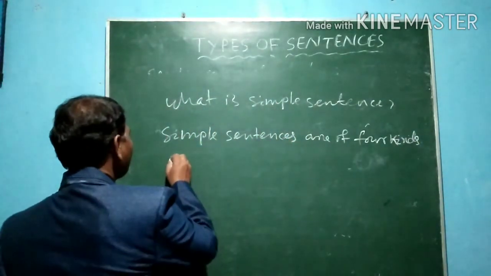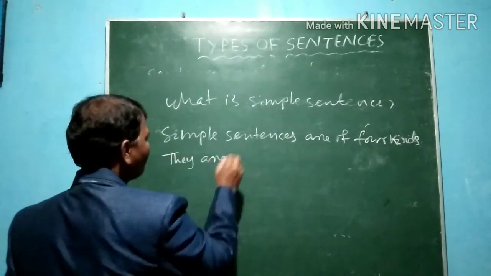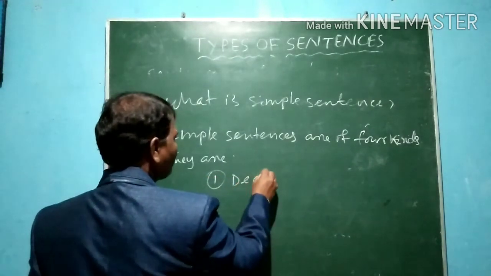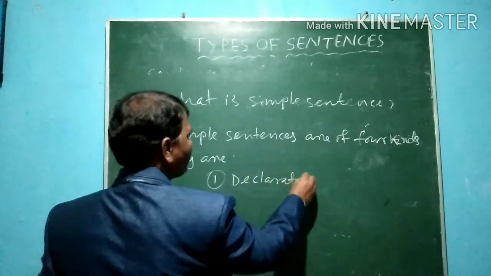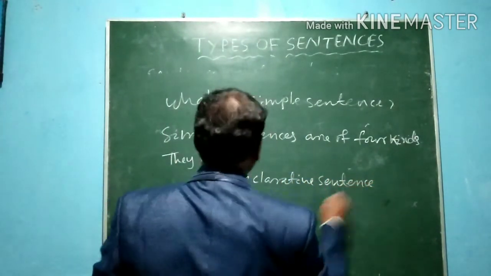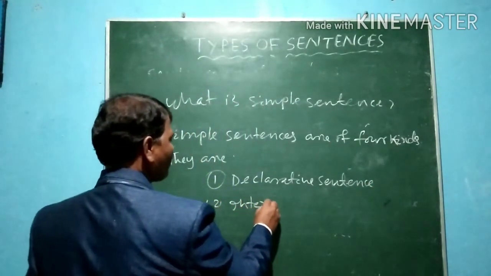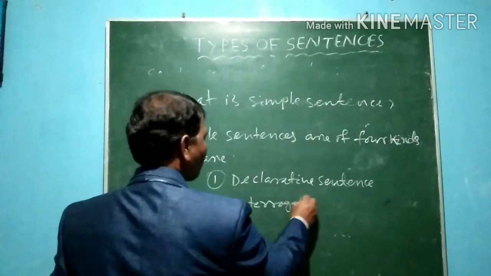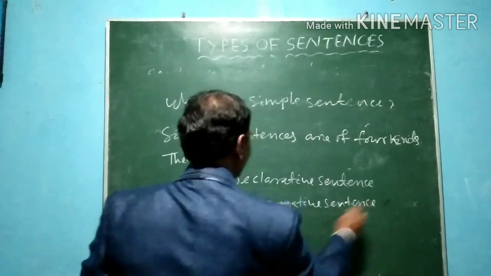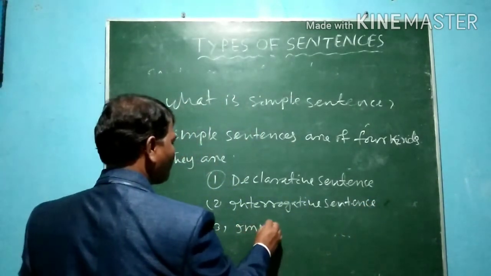What are they? They are: one, that is declarative sentence. Number two, that is interrogative sentence. And number three, that is imperative sentence.